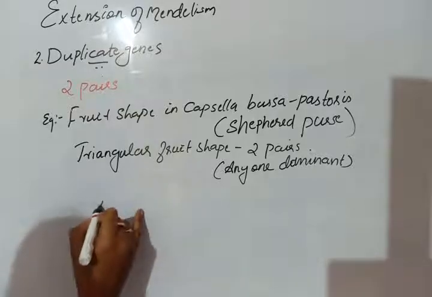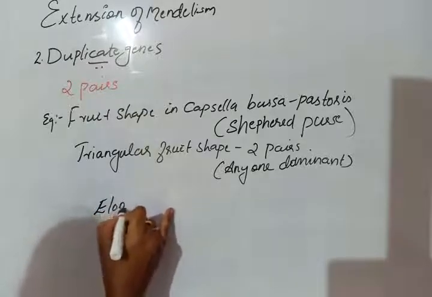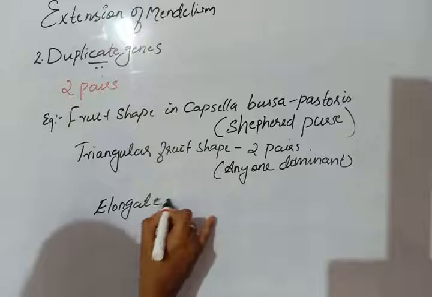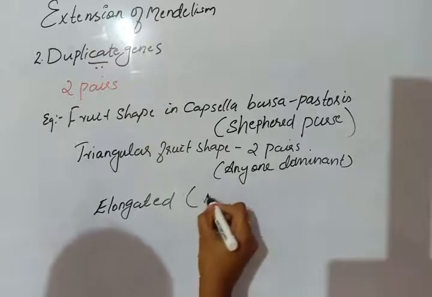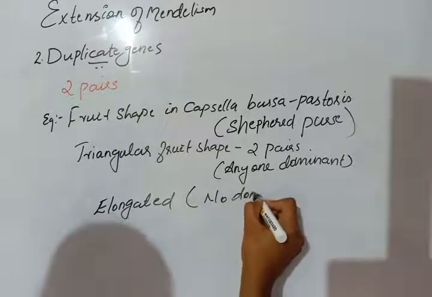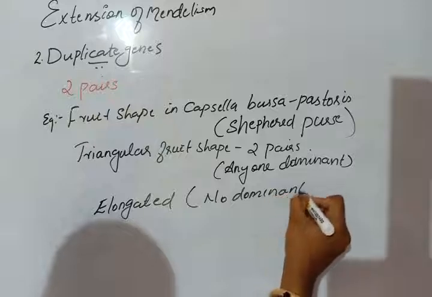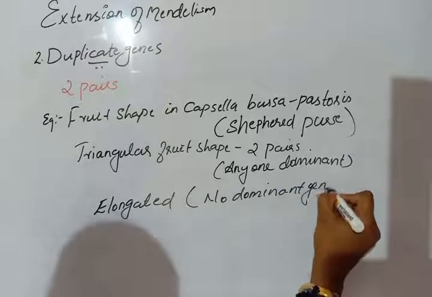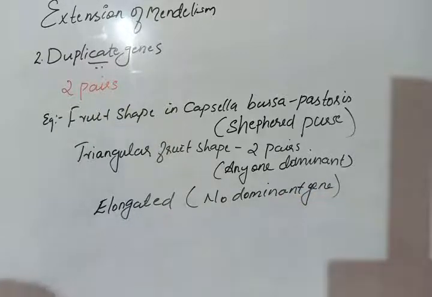If there is no dominant gene among the two pairs, then the fruit shape will be elongated. So among the two pairs, if any one is dominant, then it becomes triangular fruit shape, and when none is in dominant state, then it will become elongated fruit shape.